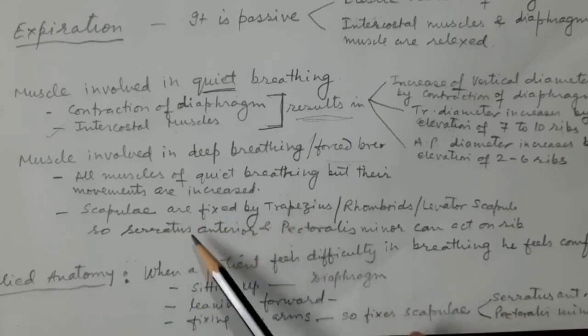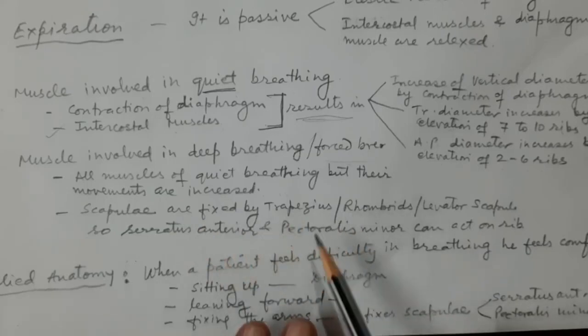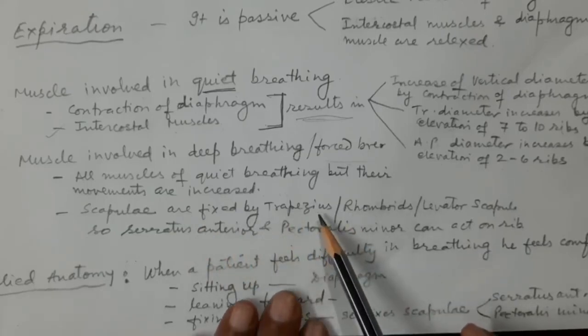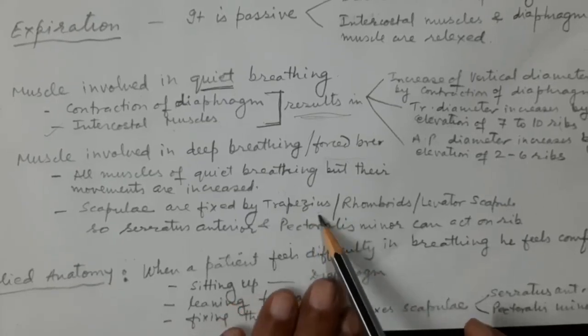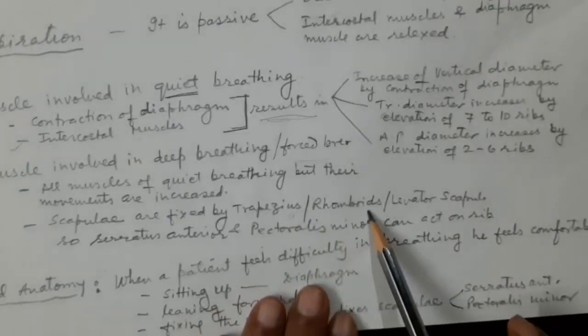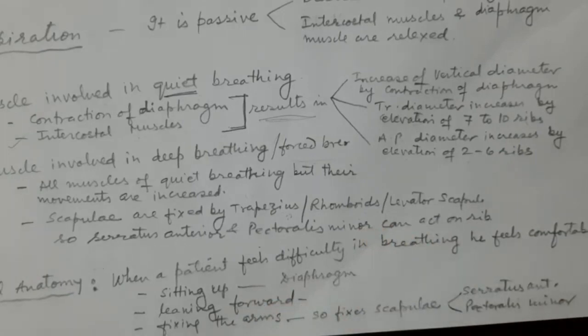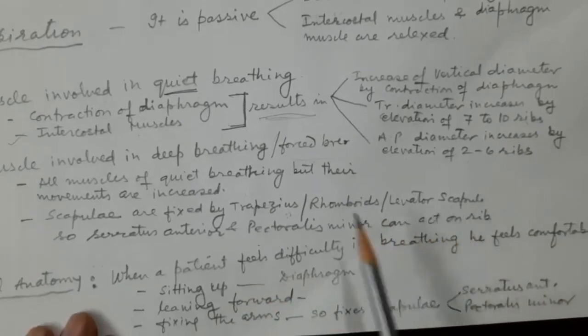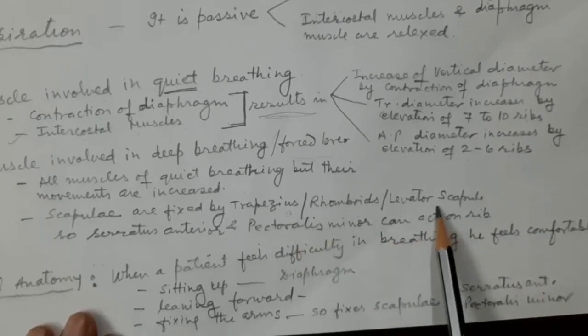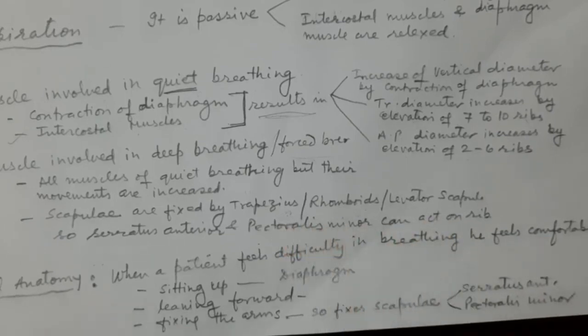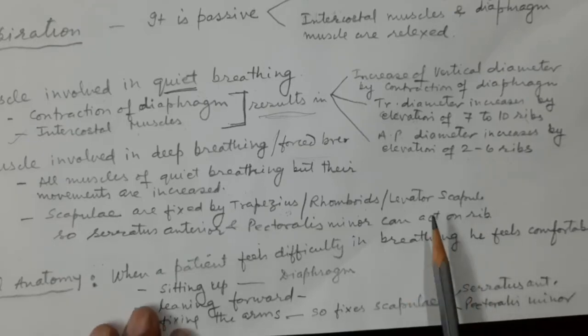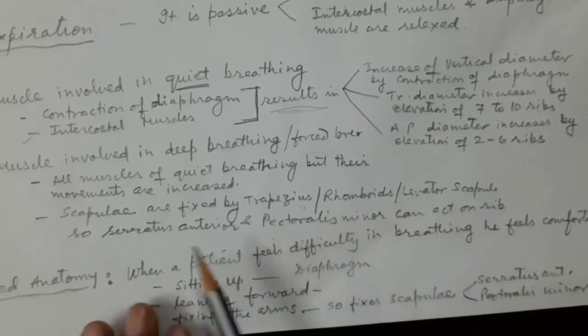fixed. Both the scapulae are fixed by which muscle? A trapezius, which is attached to the spine of the scapula, the rhomboids, which are attached to the medial border, and levator scapulae, which is attached to the upper border of the scapula. All these muscles are contracted. They will contract very vigorously so the scapula cannot move. Scapula remain pulled towards the medial plane, because they are all on the medial side.